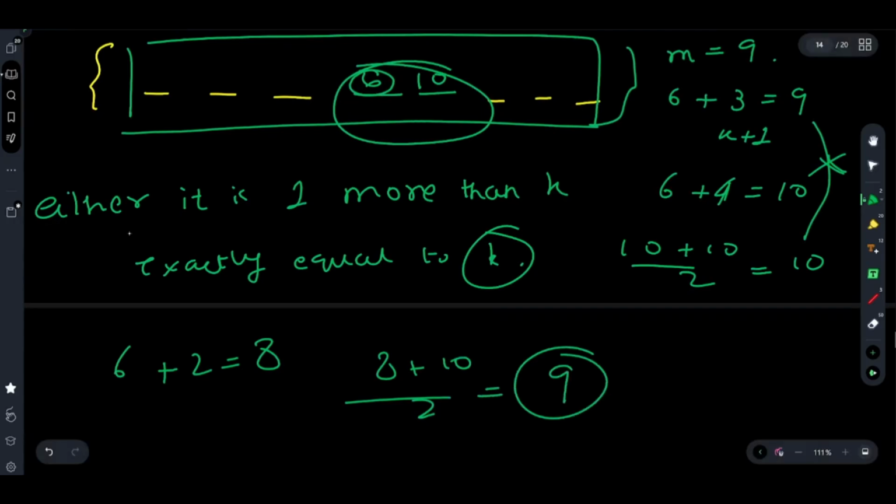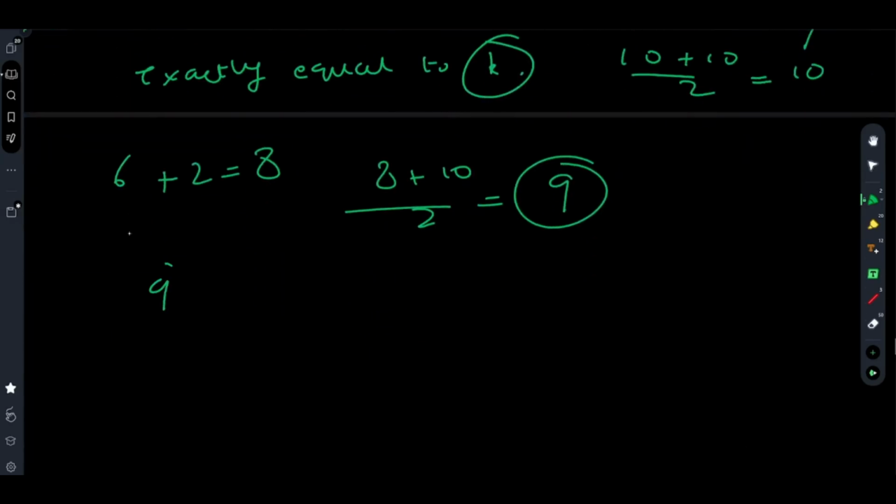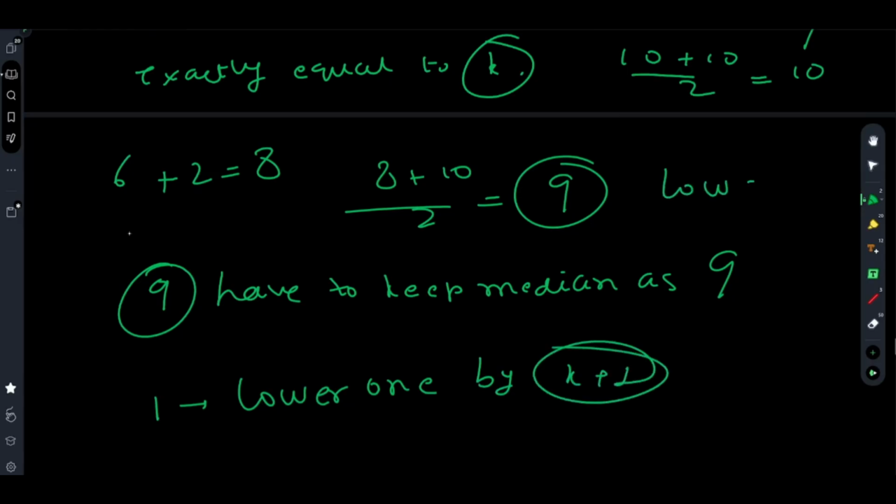This is the reason I am saying that count should be exactly equal to k plus 1, because I will just repeat this one more time. You have to keep the median as 9. How to achieve these conditions? One is that you increase the lower one by k plus 1 such that the left becomes equal to right, and left plus right by 2 becomes 9.